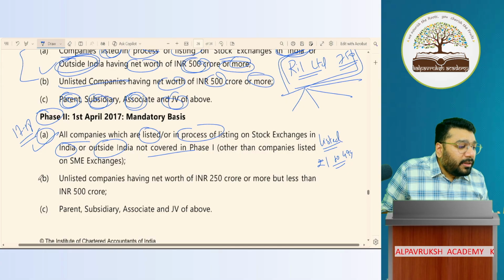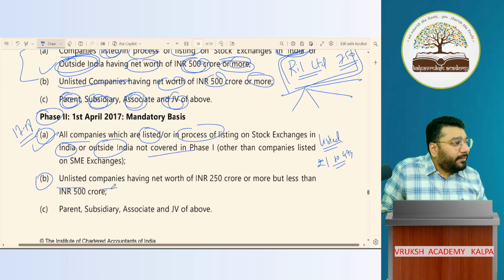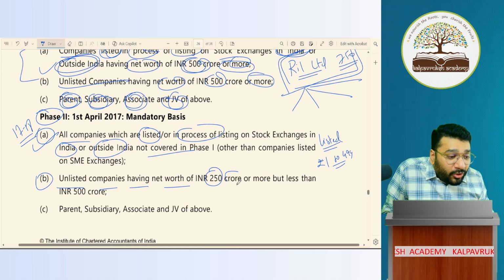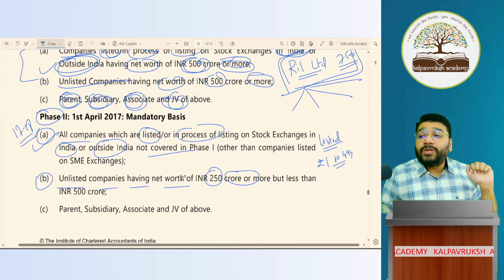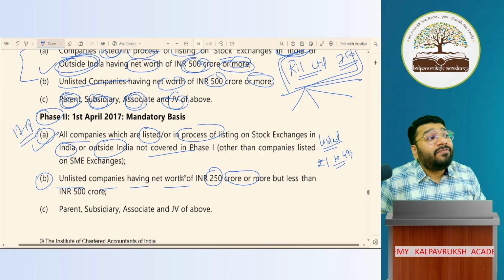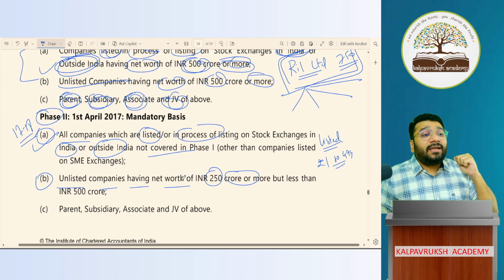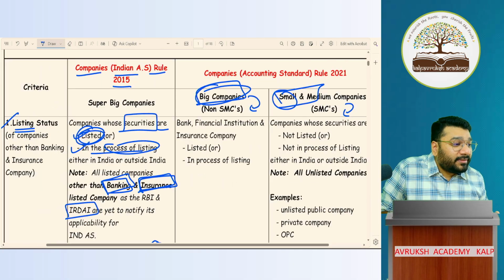Okay. Point number B says that an unlisted company having net worth of 250 crore or more. An unlisted company whose net worth is 250 crore or more will come under phase 2. Today, tell me, for an unlisted company, what is the criteria now? What we discussed? Same only.